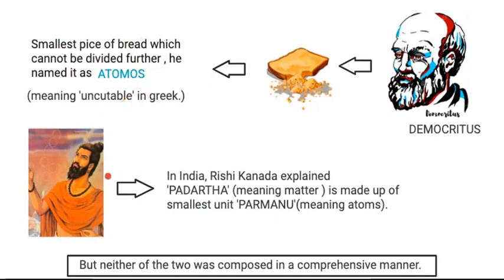You'll also be surprised to know that there is Rishi Kanad in India who gave a similar kind of hypothesis, where he said that matter is padarth and its smallest unit is Parmanu. But both the theories are imaginative in nature. Neither of them was composed in a comprehensive manner.